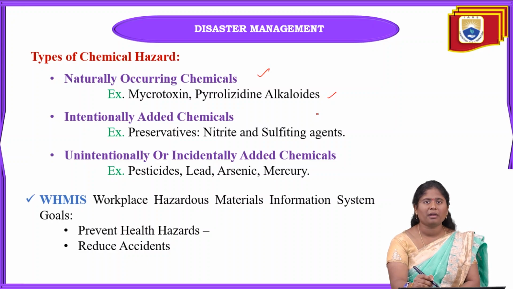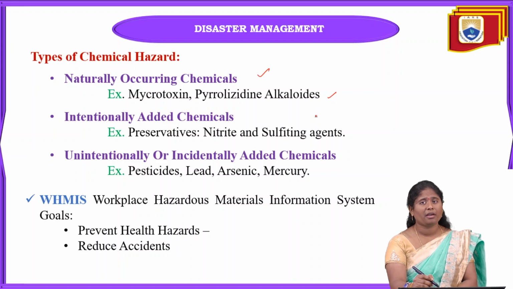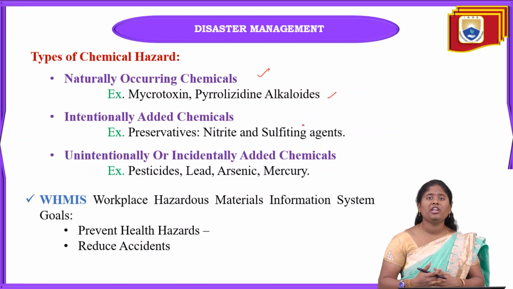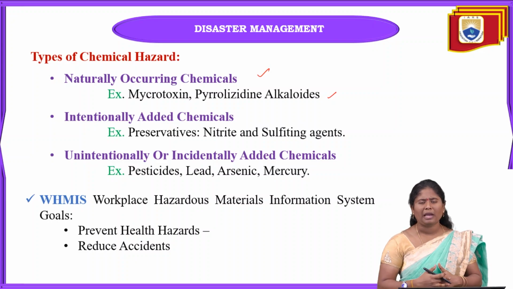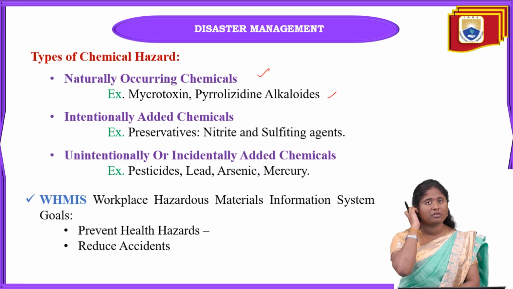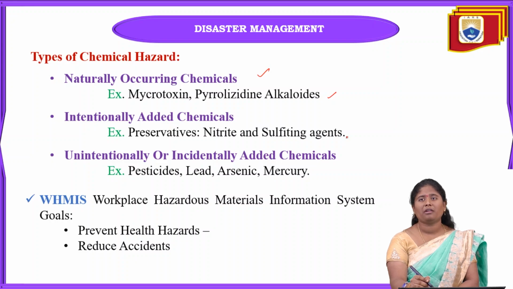And next one is intentionally added chemicals. When we are preparing any types of medicines, or conducting some research, scientists will intentionally add some material to that material or to some other chemicals. Those are called intentionally added chemicals. And what are examples of this, such as preservatives? In preservatives, that will be nitrates and also sulfiting agents. This will be somewhat dangerous also.